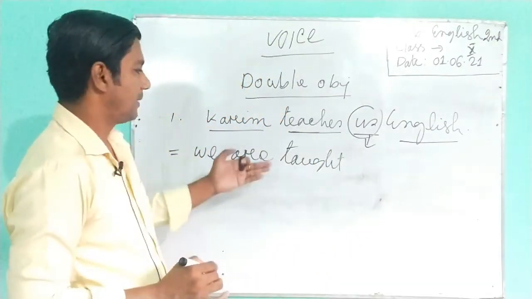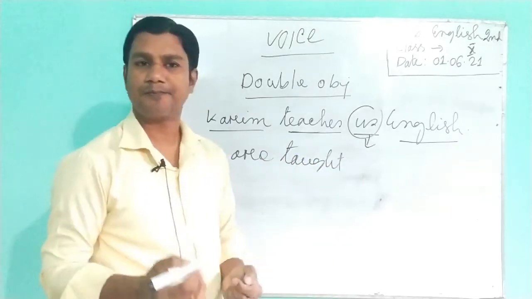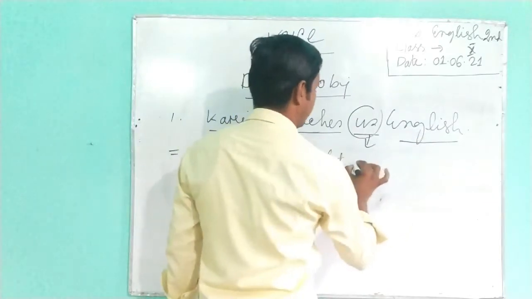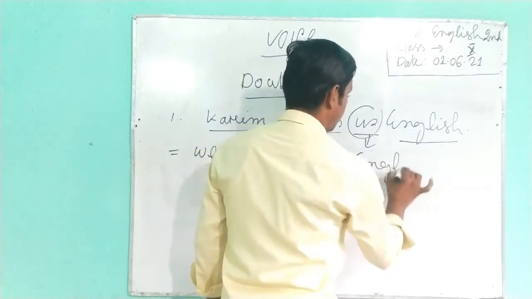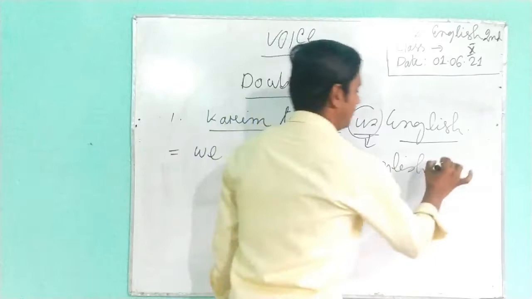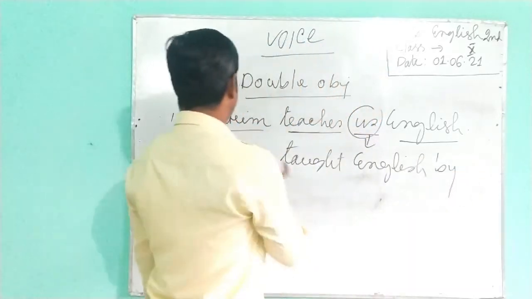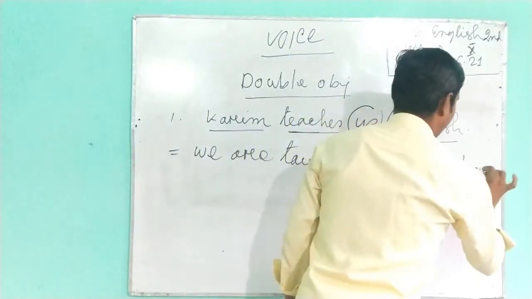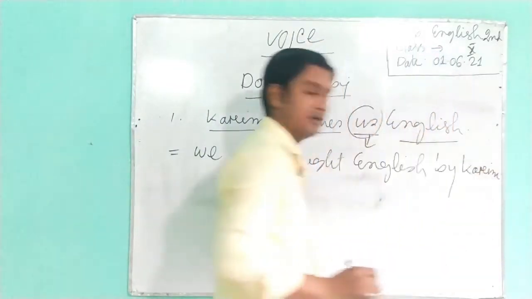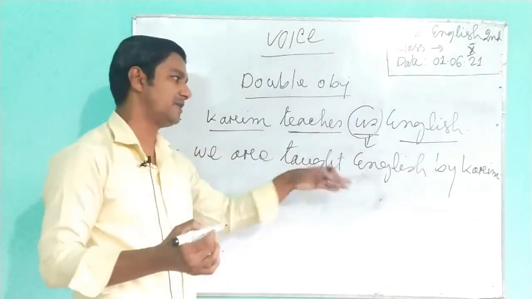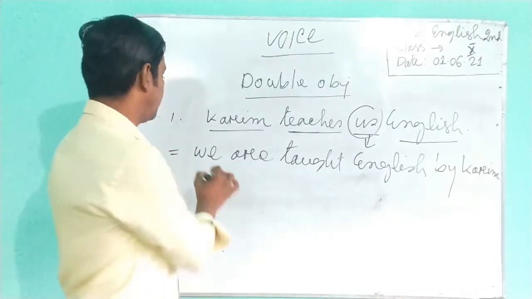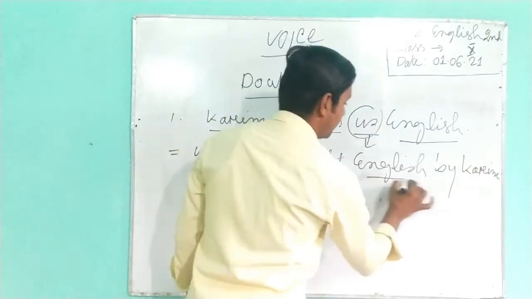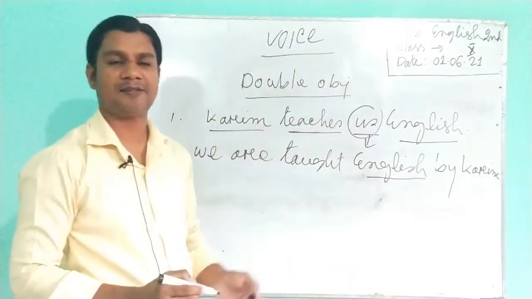Then we use the preposition by. But if we find another object here, we can write it here, that means English. Then by as a preposition, and then the subject will transform into object, that means Karim. In the case of a name, it remains unchanged. So Karim will remain Karim. That means: We are taught English by Karim. Here English is a retained object.